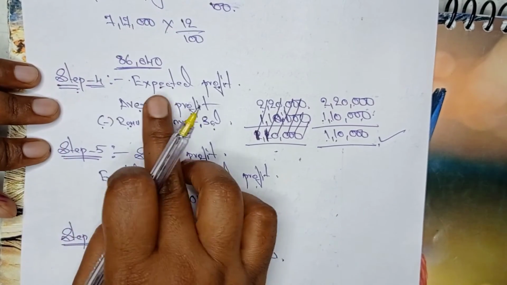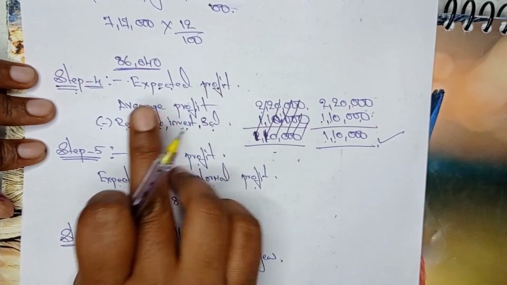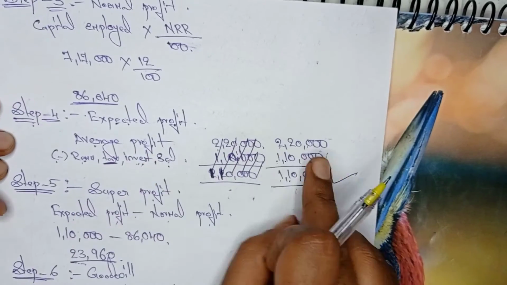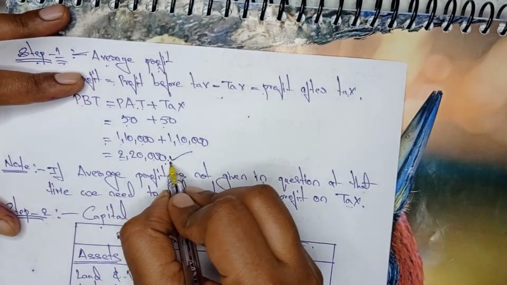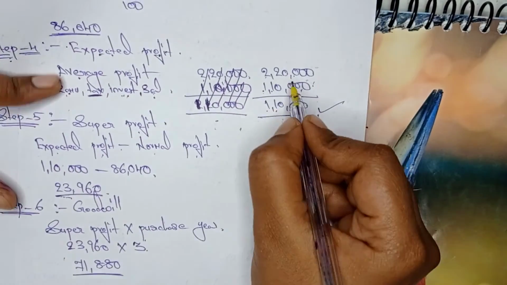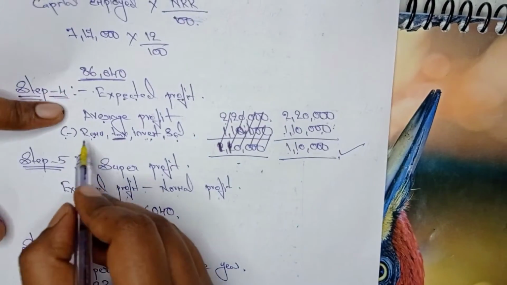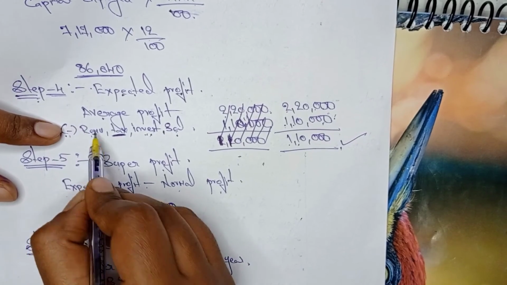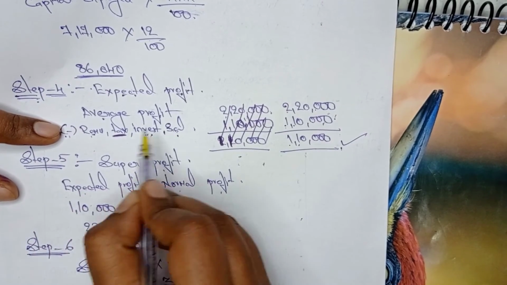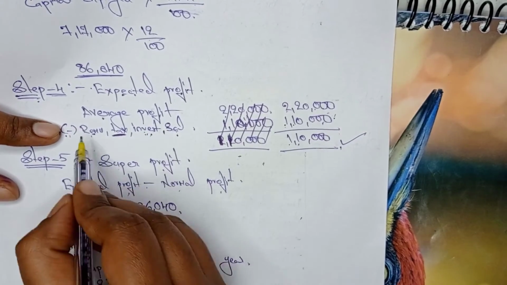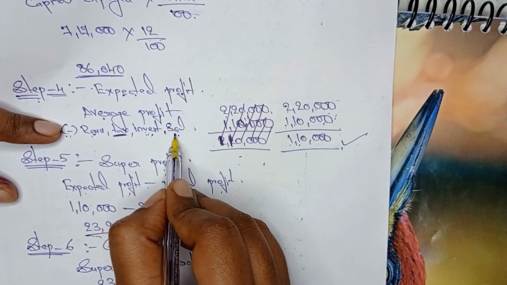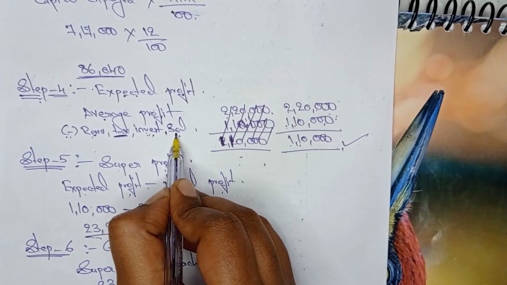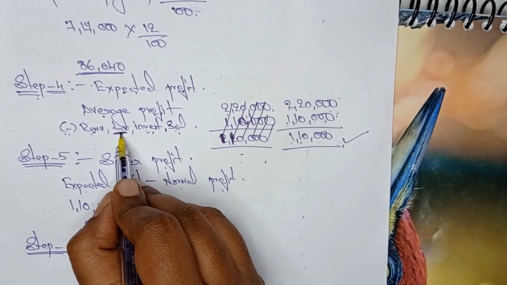Now coming to step 4, expected profit. Average profit value, how much did we get here? 2,20,000. The same 2,20,000 I took here, from which we need to minus remuneration, tax, investment and salaries, if at all it is given in the adjustment. Remuneration is not given in the question, investment also not given, and salaries also not given, but tax is given in the adjustment.